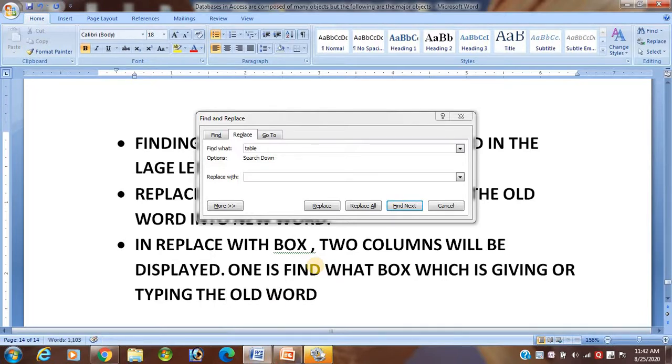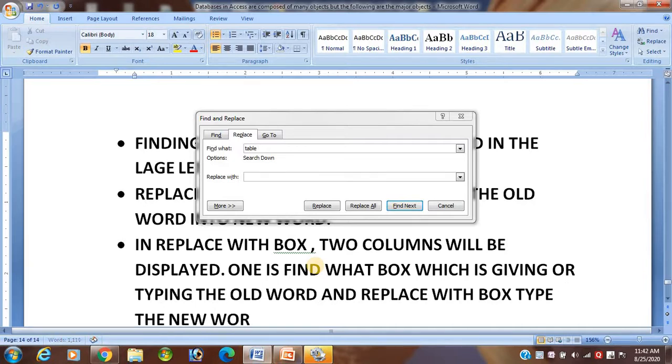Okay student, and in the replace with box, type the new word. Okay, is that clear enough student?